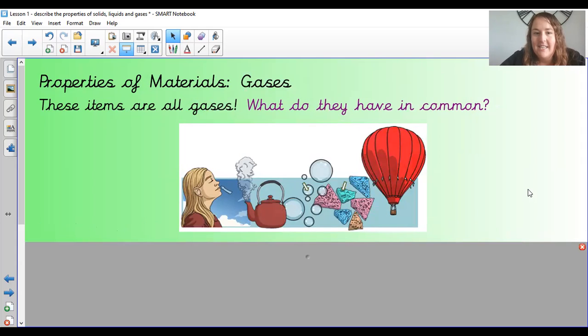Okay, gases then. Some of these things are gases. So you've got that picture of oxygen going up the girl's nose there. You've got steam from a kettle, bubbles. You've got the air particles in a sponge, and you've got the hot air that goes into a hot air balloon. So what do you think those things have in common?